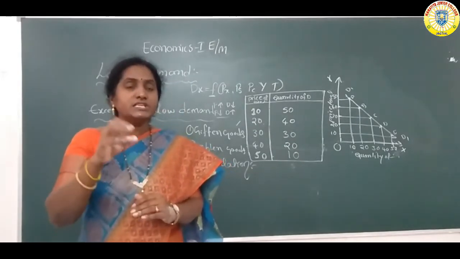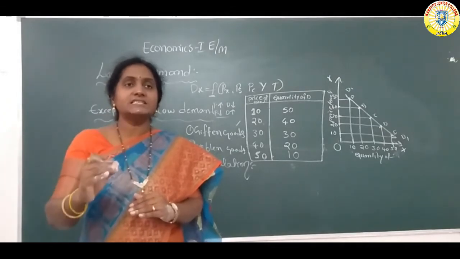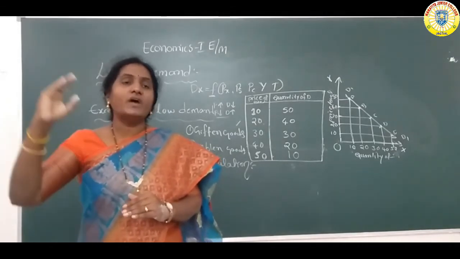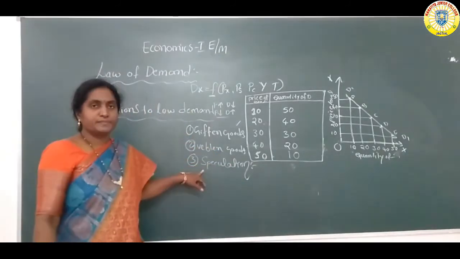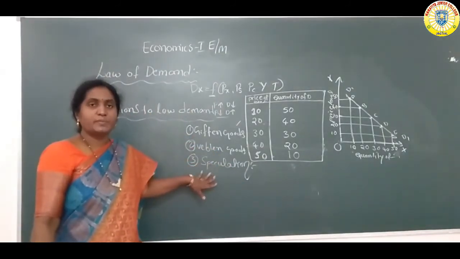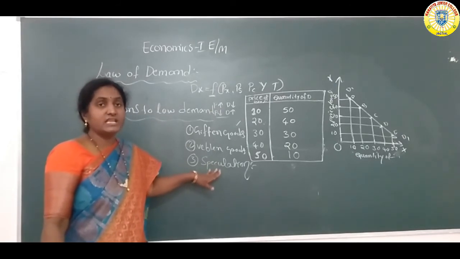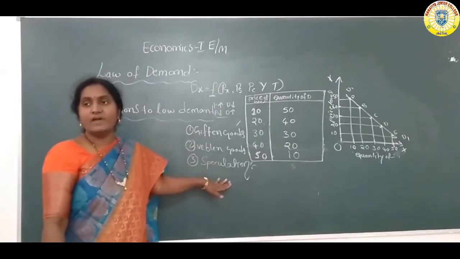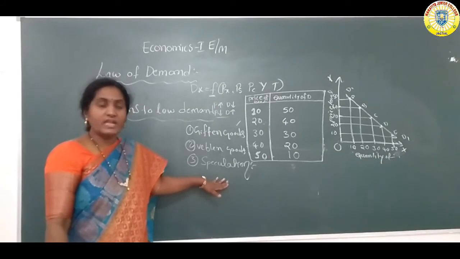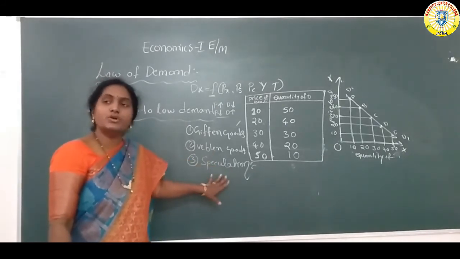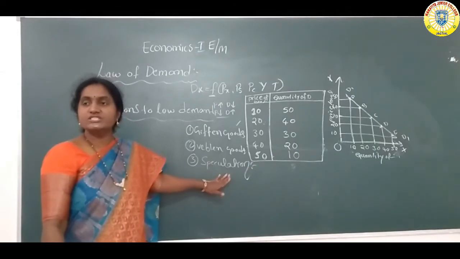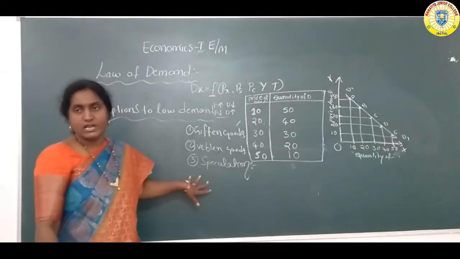Because these goods' price level may increase in the market still further. So that is speculation. They expect the particular good's price level to increase still further. That's why they purchase at present even though the price level is high. So that situation is known as speculation.